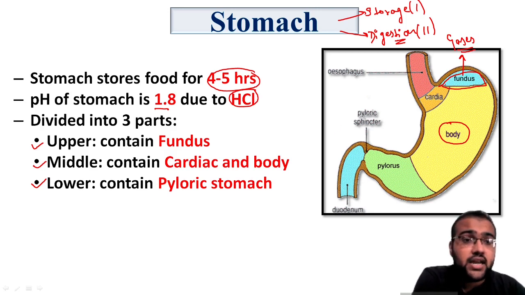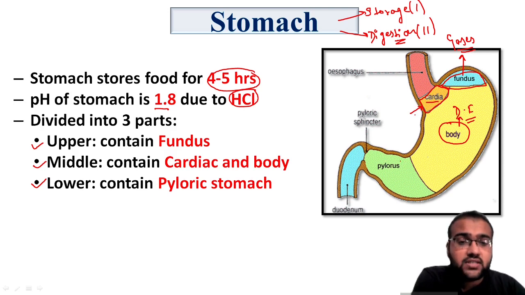The middle part contains the cardia and body. The cardia is this part, and the body is the biggest part of the stomach. This part of the stomach is just nearer to the heart, that's why it is known as the cardia. The second middle part of the stomach is the body, which is directly involved in the digestion of food inside this organ.